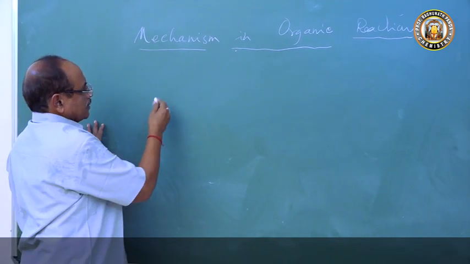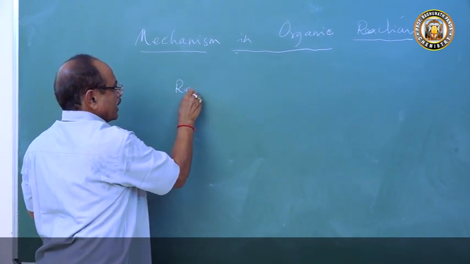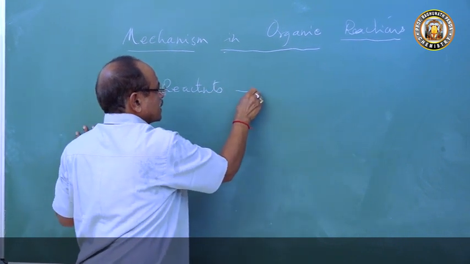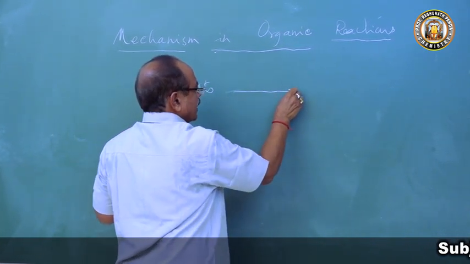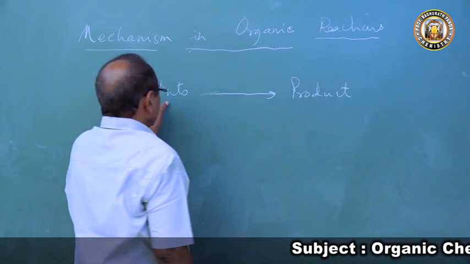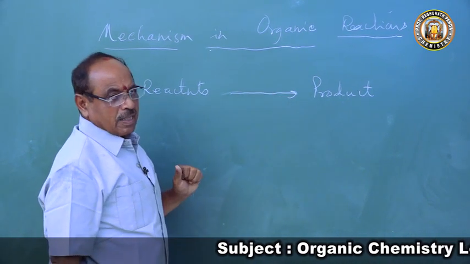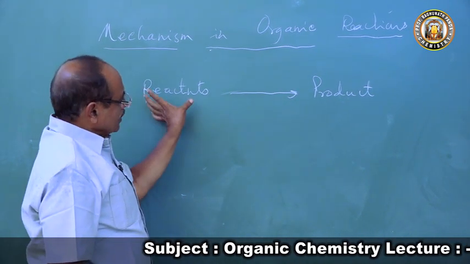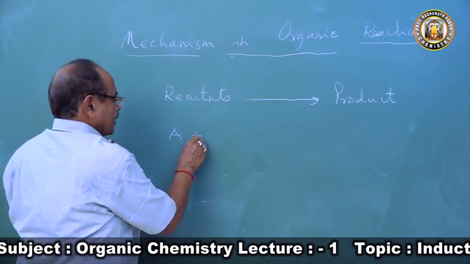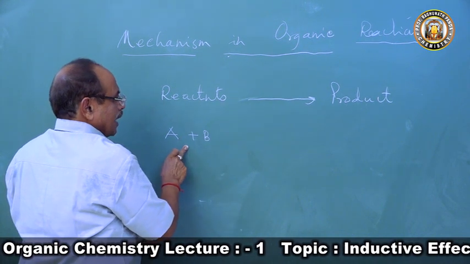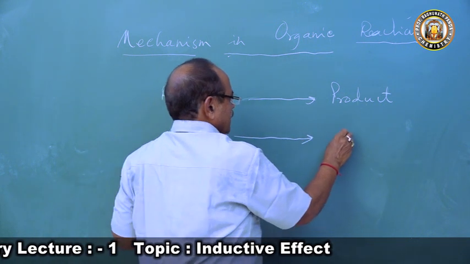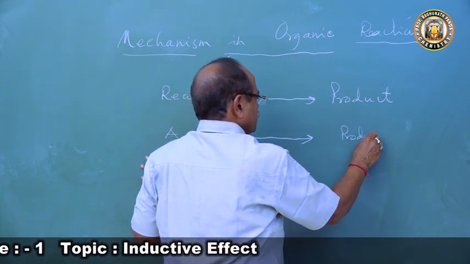So what happens during chemical reactions? Reactants react to form the product. One substance is there, A is a substance, and to that B is added, and A and B react. They produce the product.